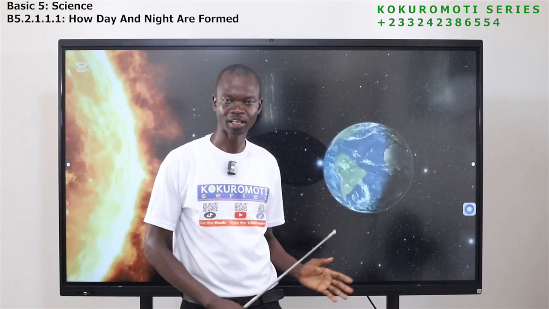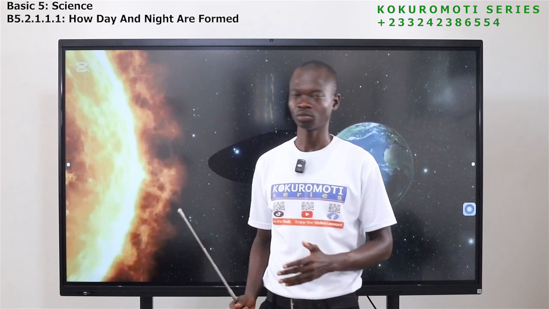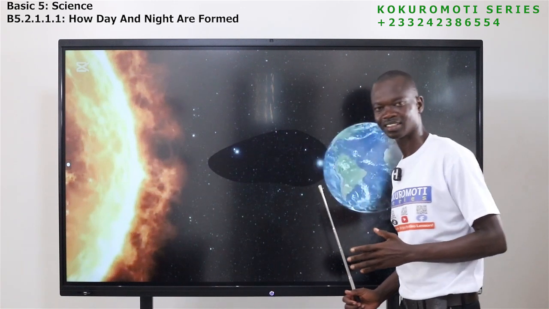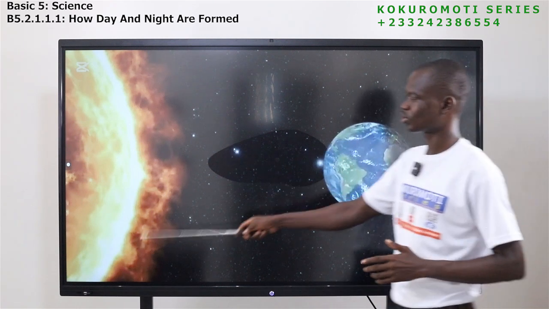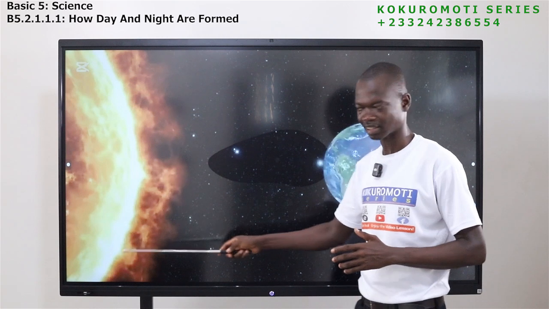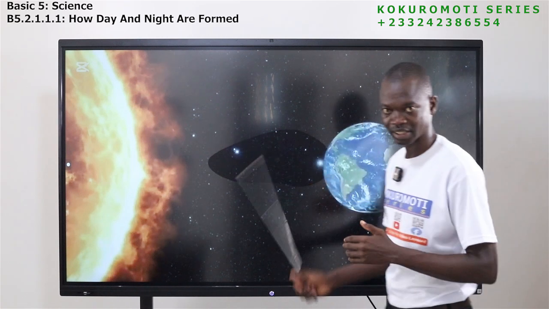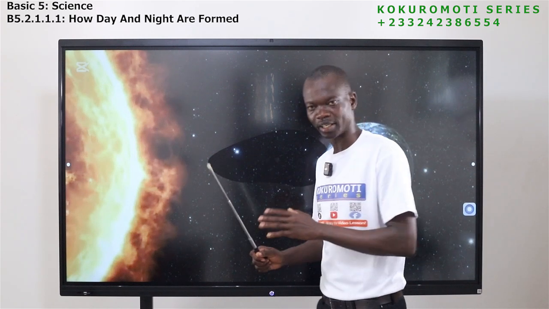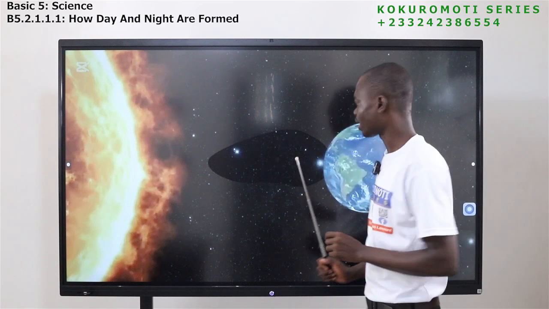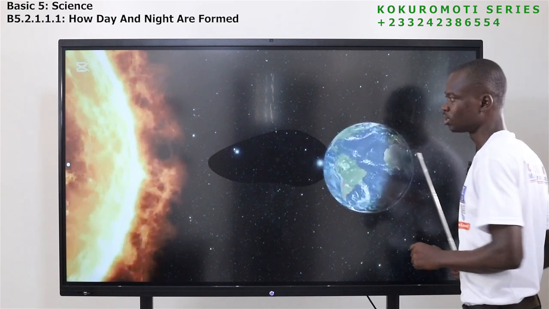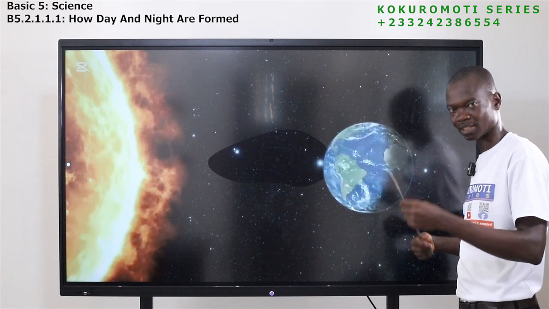We saw in the diagram how day and night are formed. We are going to look at the video. So this is how day and night are formed. So this is the earth, this is the sun. We are saying that the earth rotates. The sun doesn't rotate, it doesn't move, it is always at a point. It is found at the center of the solar system, and the planet Earth moves around it. At the same time, it turns or spins.